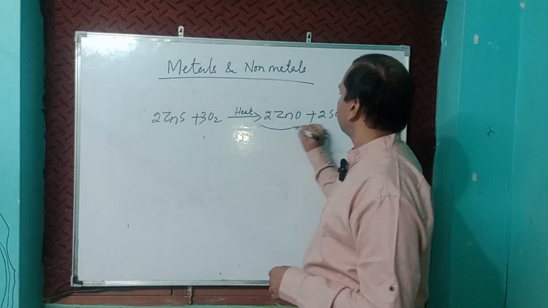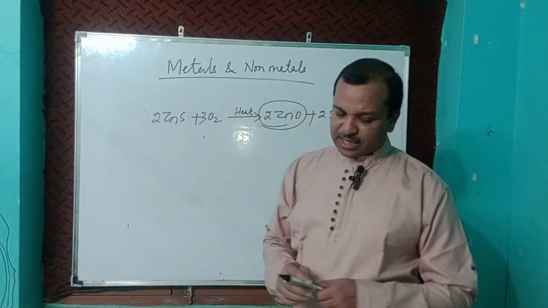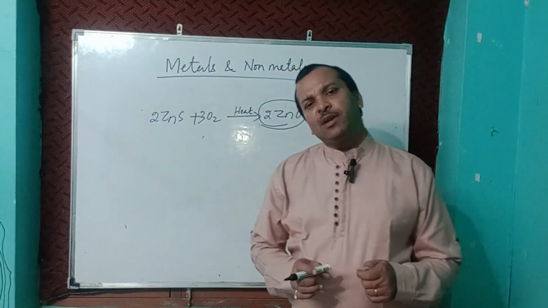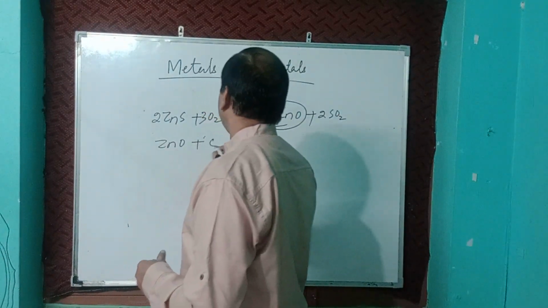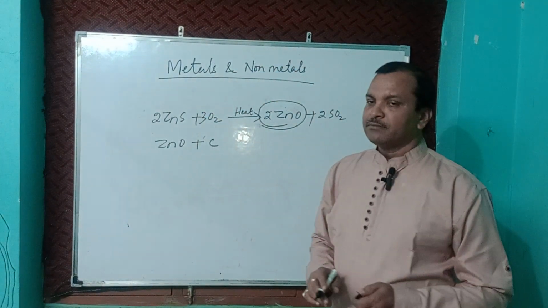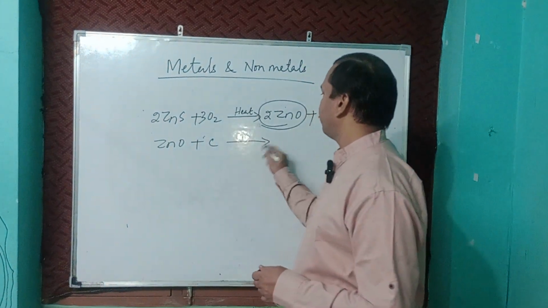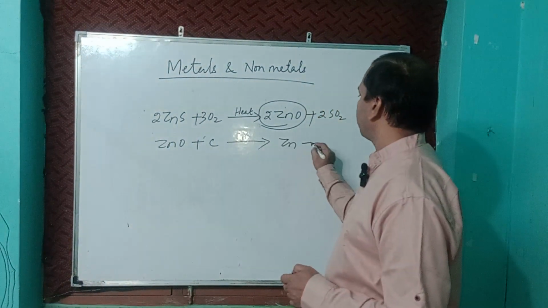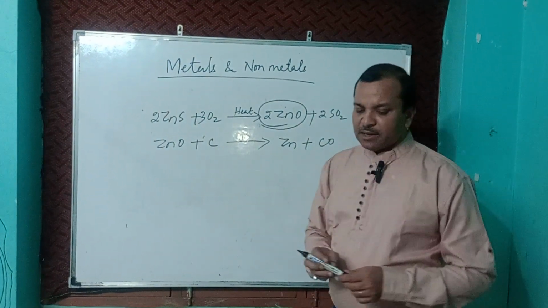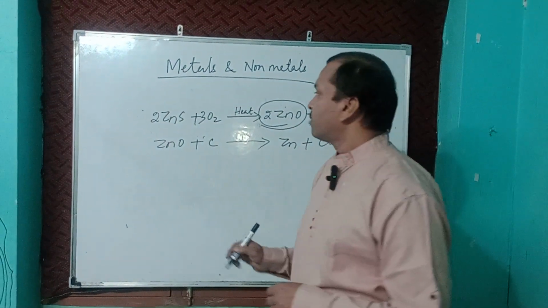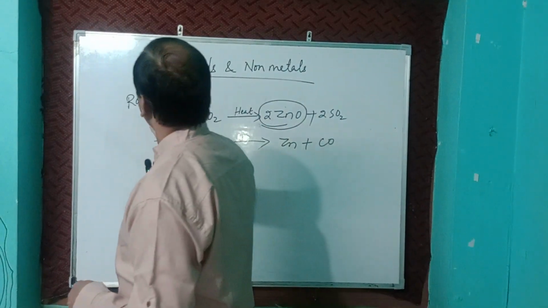So we are getting ZnO, zinc oxide. When ZnO is heated with carbon, we get zinc metal, pure metal, plus carbon monoxide. Clear? This is roasting.